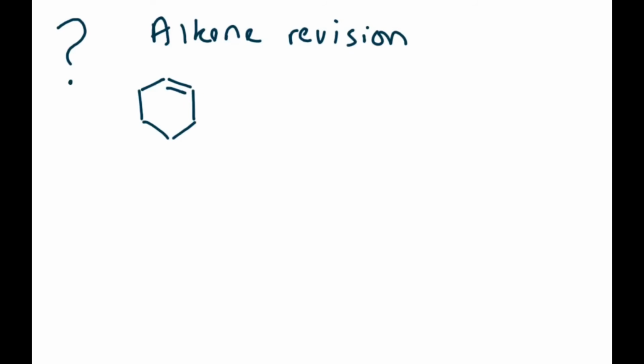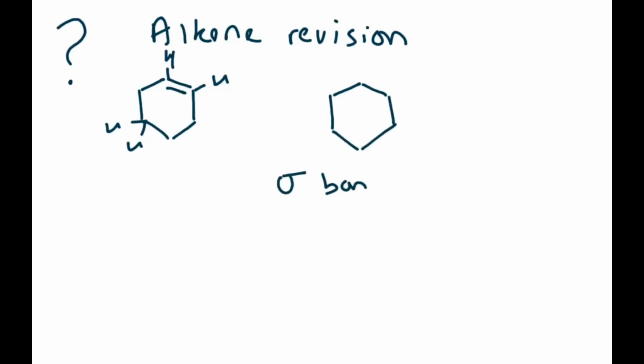I am drawing the skeletal. Please bear in mind that there are 2 hydrogens on all of those carbons, and there's 1 hydrogen on the double bond. Remember that all the single bonds in an alkene are sigma bonds. You just need to watch the alkene video if you're not quite sure about this.